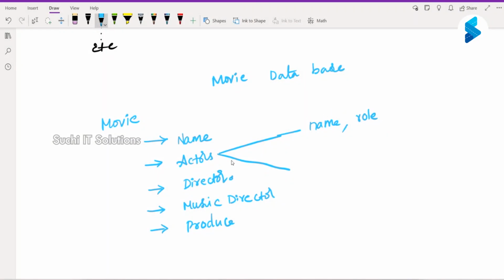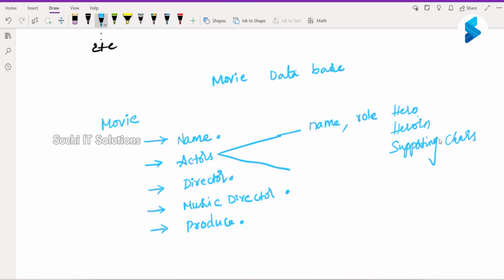Director can be only one. Movie will have only one name. Director, music director, one. Producer can be multiple. For now, let's assume one. But actors obviously will have multiple. So there is a hero, for example, actor, actress, and certain supporting characters. This is what we want to build.